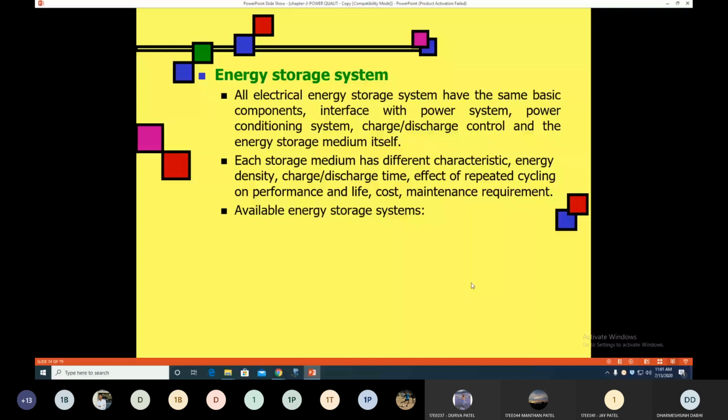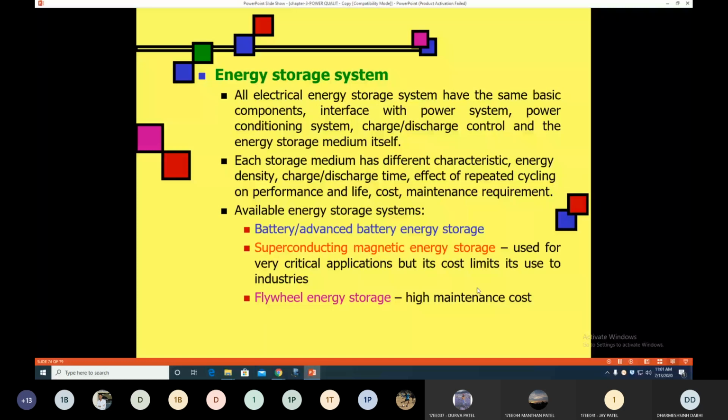So basically there are four types of energy storage system. First is the battery or advanced battery energy storage system. Second is the superconducting magnetic energy storage system. Third is the flywheel energy storage system. And fourth is the capacitor or ultracapacitor storage system. By all these four different energy storage systems, we can provide protection to the sensitive load against any interruption.